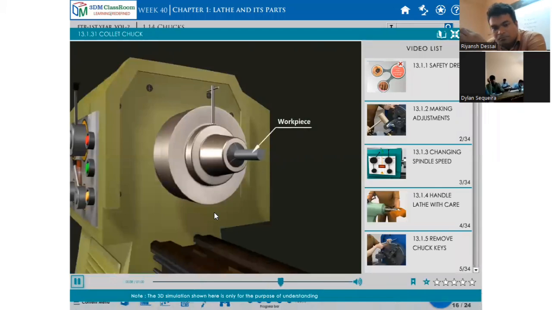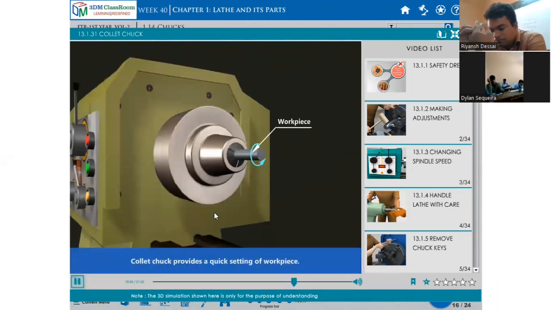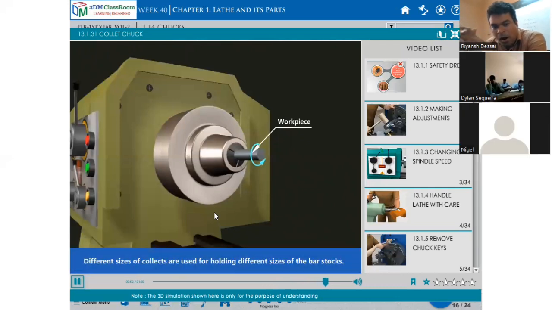Workpiece. The collet chuck provides quick setting of the workpiece. Accurate centering is achieved. Different sizes of collets are used for holding different sizes of bar stock.